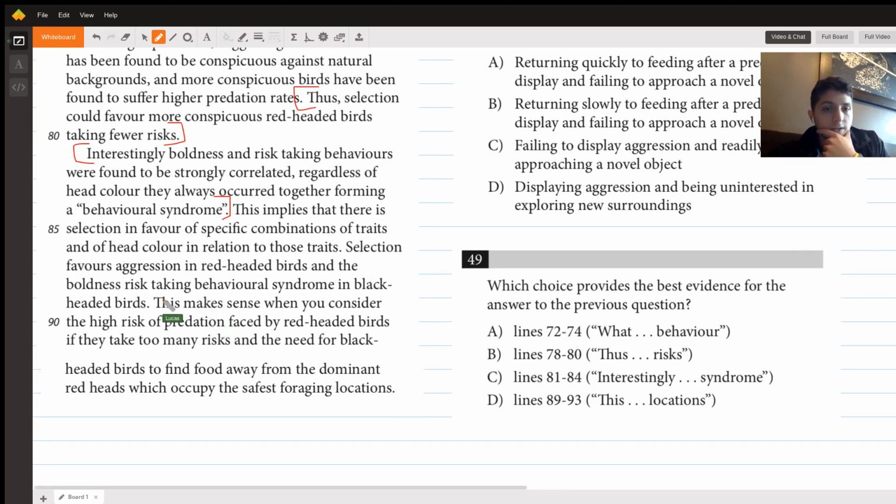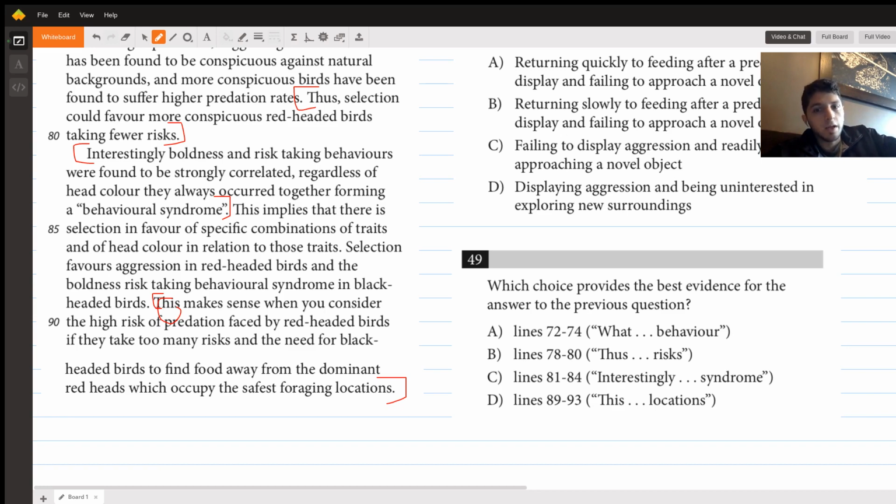89, 83 says, this makes sense when you consider the high risk of predation faced by red-headed birds if they take too many risks, and the need for black-headed birds to find food away from the dominant redheads, which occupy the safest foraging locations. In this case, this is referring to favoring aggression and boldness. This could also work too, if we have the right text in this case.